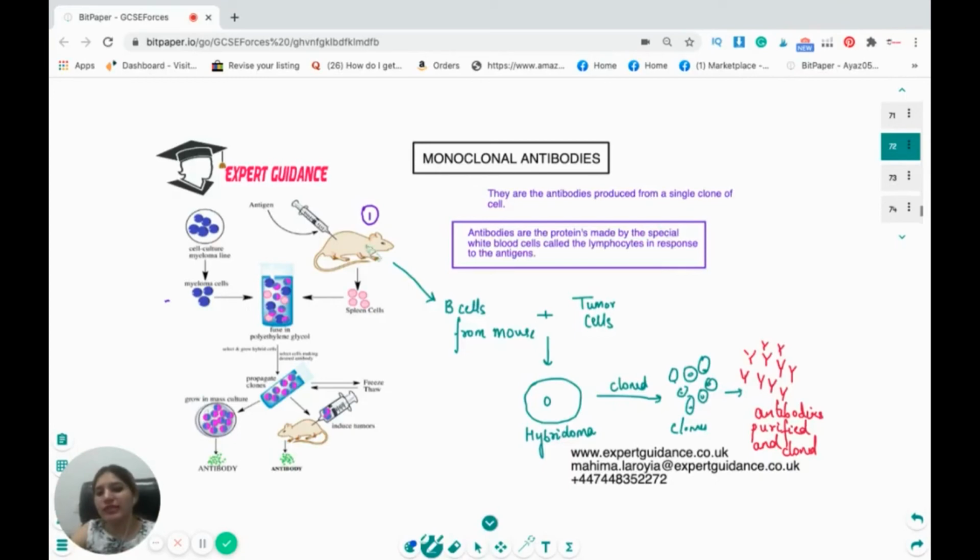Now, how do we produce these antibodies? We take the mouse and give the antigen to the mouse. The mouse blood will now have the antibodies against that antigen. So we isolate the spleen cells and remove a B cell from the mouse. Then we fuse this B cell with the tumor cell. Now, what is a tumor cell? A tumor cell has an ability to divide continuously. So as my B cell fuses with the tumor cell, it will make a new cell called the hybridoma. And this hybridoma, as it is fused with the tumor cell, has the ability to divide rapidly, and it will make clones of my single B cell, and that will make my monoclonal antibodies.